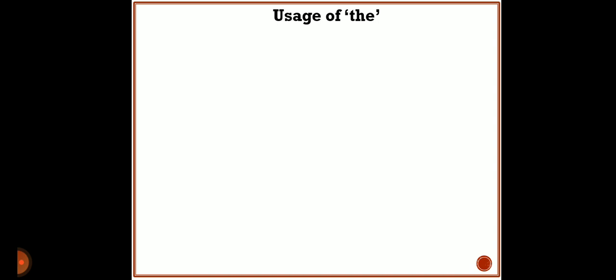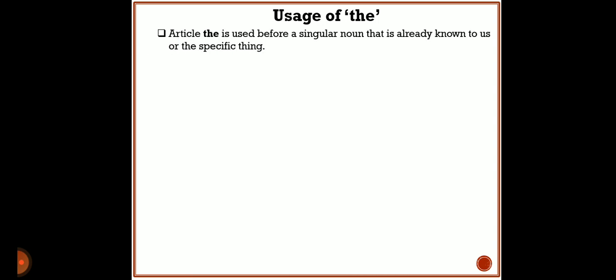Now we can see where we have to use the article 'the'. At first we can see about 'the'. Article 'the' is used before a singular noun that is already known to us or the specific thing.